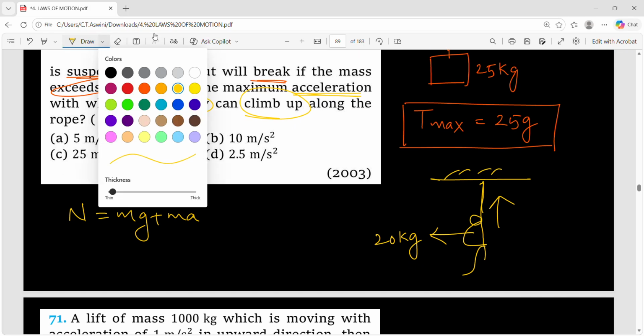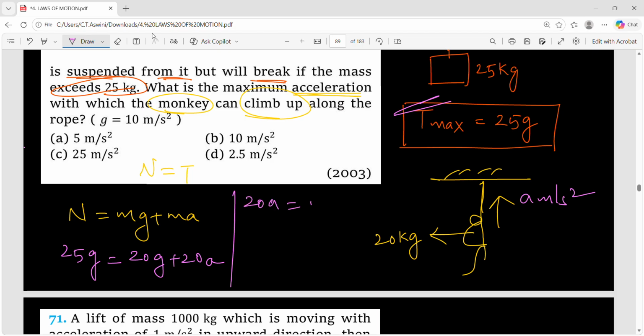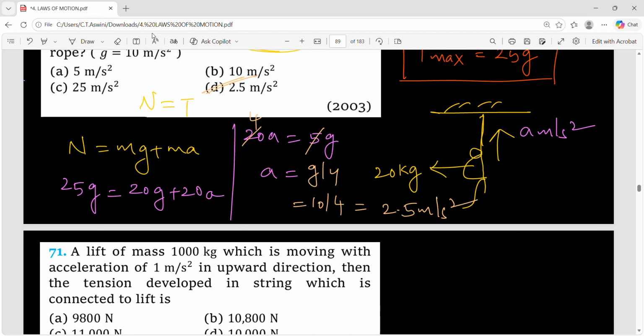So what should we do? Just take N equals mg plus ma. This N is nothing but the tension itself. How much is the tension? It is 25 into g. What is the mass of the monkey? It is 20. 20g plus 20a. We don't know a. It is moving upward with a meter per second square. So simplify this. What will be 20a? 25 minus 20, it is 5g. And what is a now? So it is 5 ones are 5, 5 fours are 20. You will get g by 4. g is 10, so 10 divided into 4 parts. How much will you get? 2.5 meter per second square. So the acceleration is option D.